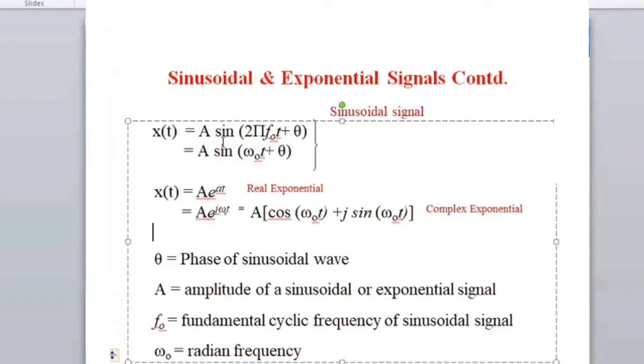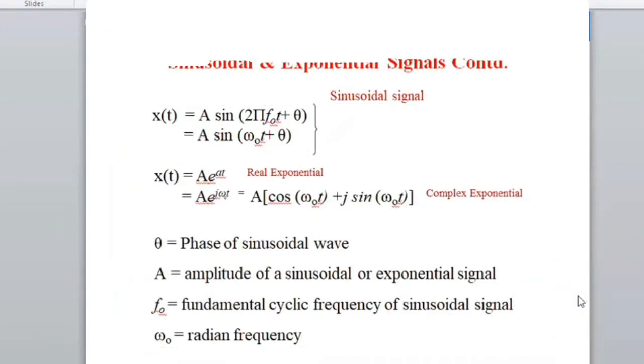So this is one way of representing it. And you can also represent it as a complex exponential, A e to the power of (a t plus j omega). Theta is the phase of the sinusoidal wave, and some people call it the phase shift. A is the amplitude, F is the fundamental cycle frequency of a sinusoid signal, and omega is the radian frequency, the frequency in radians. So this is one representation of the sinusoid, and in the exponential terms as well you can represent it.